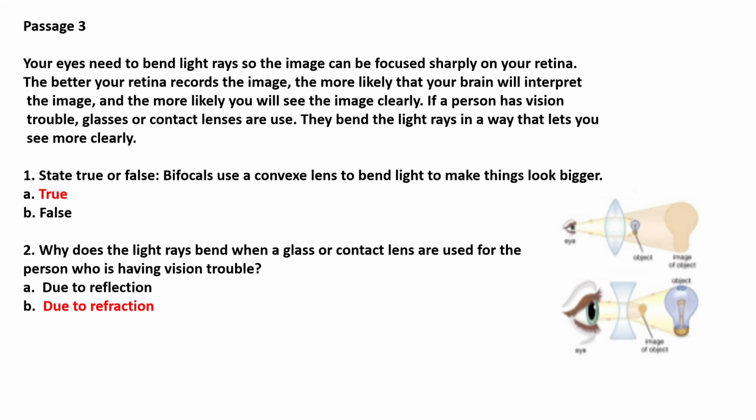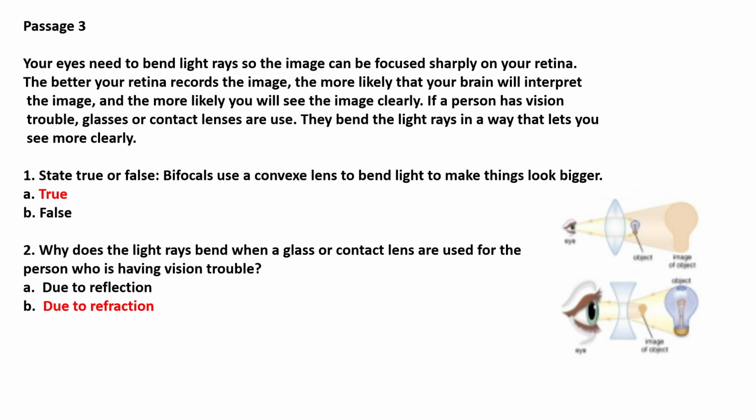The better your retina records the image, the more likely that your brain will interpret the image, and the more likely you will see the image clearly. If a person has vision trouble, glasses or contact lenses are used. They bend the light rays in a way that lets you see more clearly.